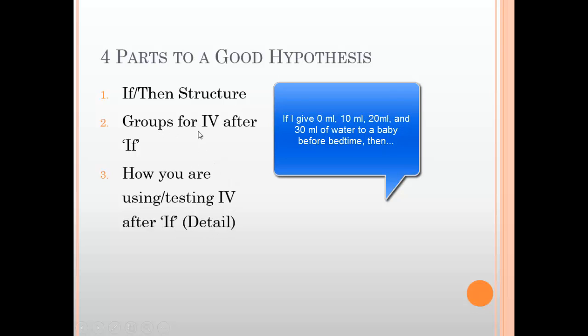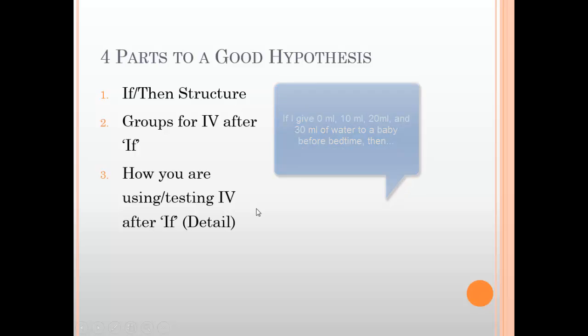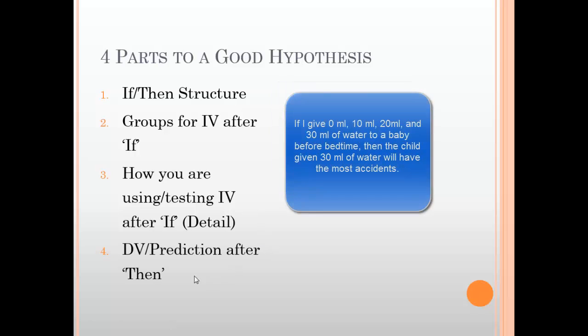So not only mentioning the groups, but how are we going to use the groups, okay? So make sure to give that detail. We miss that a lot. How are we using the groups? And then finally, our prediction after the "then." We need to make a prediction. We can't just state what we think is going to happen, okay?